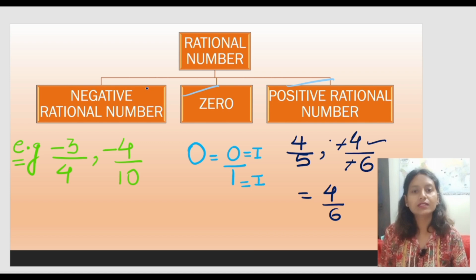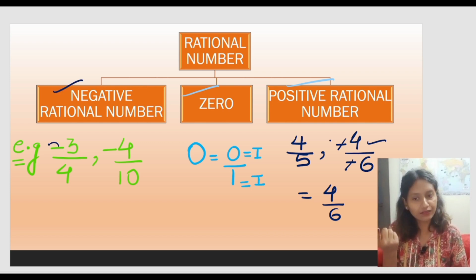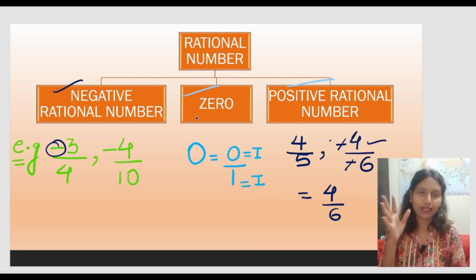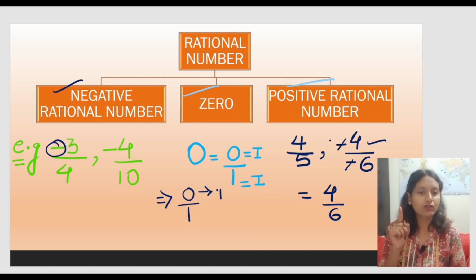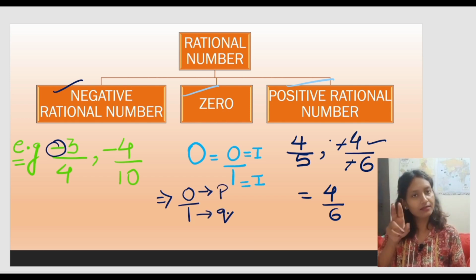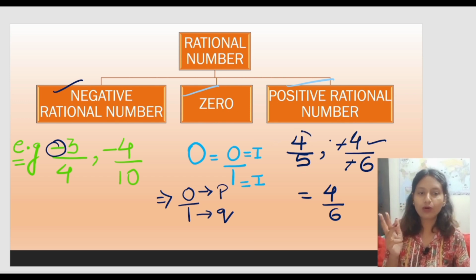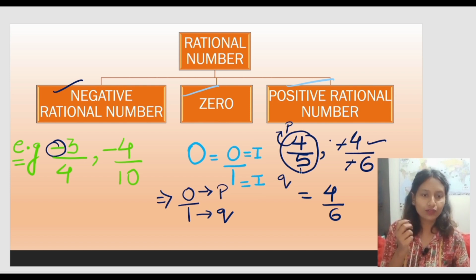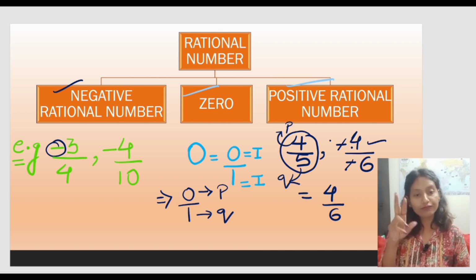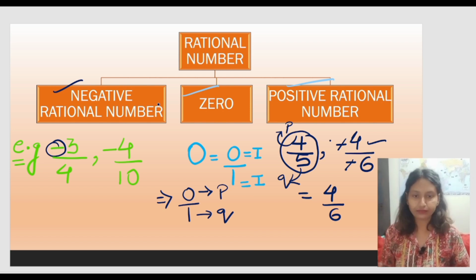So this was about the types of rational numbers, where we have seen negative rational numbers are the rational numbers which contain negative sign in front of it. The 0 is again a rational number because it can be written in the form of p by q, where the value of p is 0 and the value of q is 1. What about the positive rational number? Positive rational number is the rational number which can be written in the form of p by q, where the value of p here is 4 and the value of q here is 5. And if the number is having no sign, or if the numerator as well as the denominator both are having negative sign, then it is known as a positive rational number.